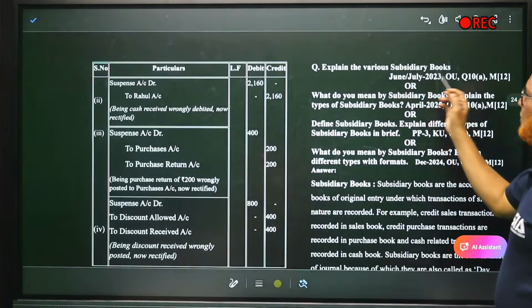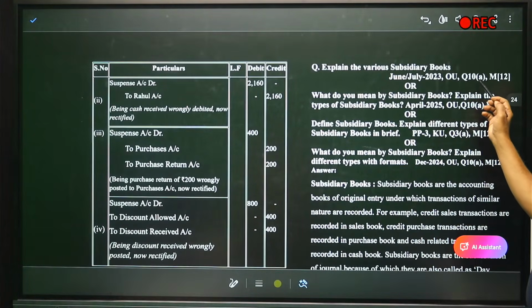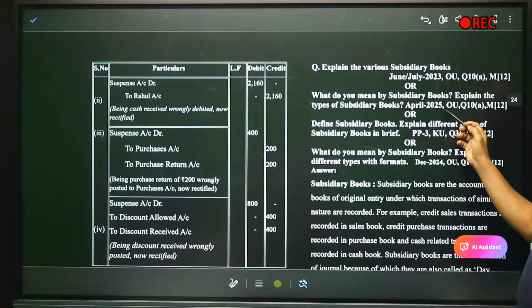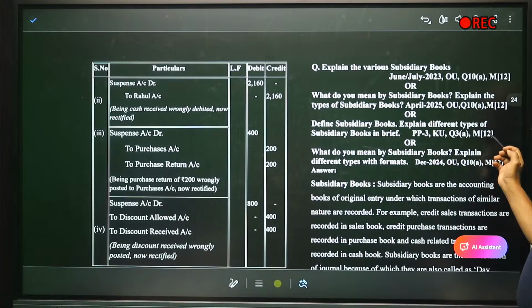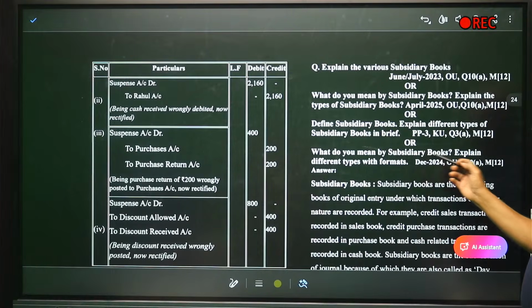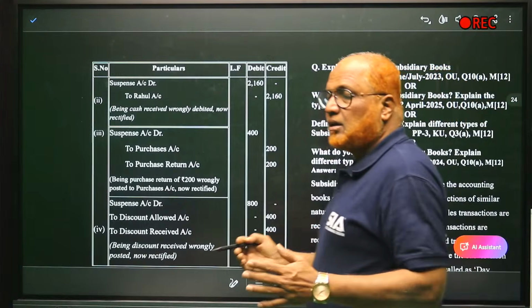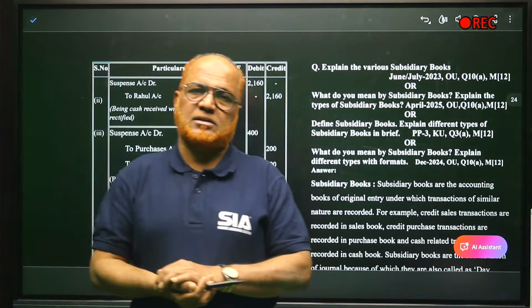Next is: explain the various subsidiary books. This was asked in 2023 for 12 marks. Or what do you mean by subsidiary books? Explain the types of subsidiaries. April 2025, last year only, it was asked for 12 marks. And define subsidiaries, explain different types of subsidiaries, for 12 marks. What do you mean by subsidiary? December 24, 12 marks. So you have seen this question has been asked multiple times in the past.